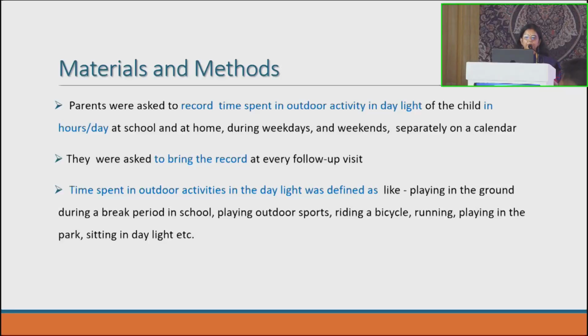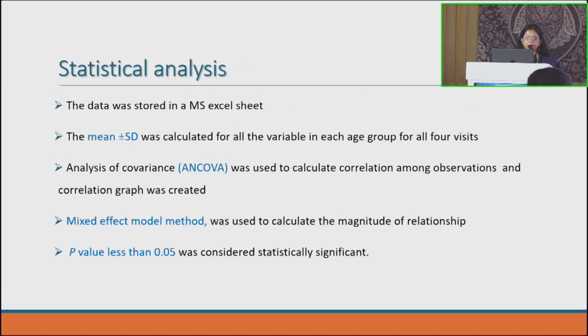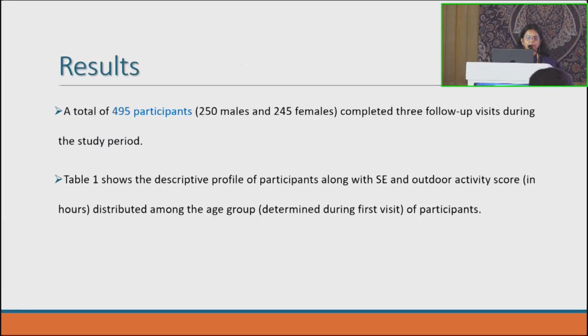These activities were defined as playing on the ground during break in school or at home, riding a bicycle, running, and even sitting in daylight was considered an outdoor activity. We calculated the average time spent in outdoor activity per day by dividing the total hours of outdoor activity in the week by 7. And participants were divided into various age groups. Then we did an analysis of our collected data of 495 participants.